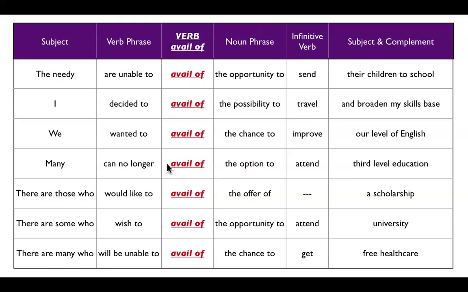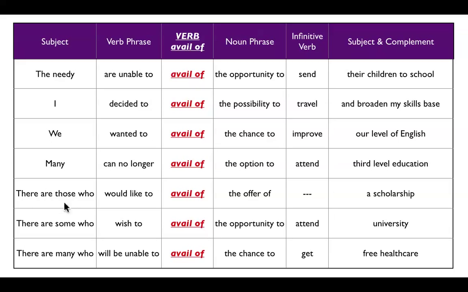And here, can no longer avail of the option to attend third level education. Can no longer, well, we know now that no longer means it was possible in the past, but it's not possible now or in the future. So many can no longer avail of the option to attend third level education. Third level education, of course, means university or institute of technology or something like that. Next one, there are those who, there are some who, there are many who. This means people. That's just what it means, people. So it's just another option for you.